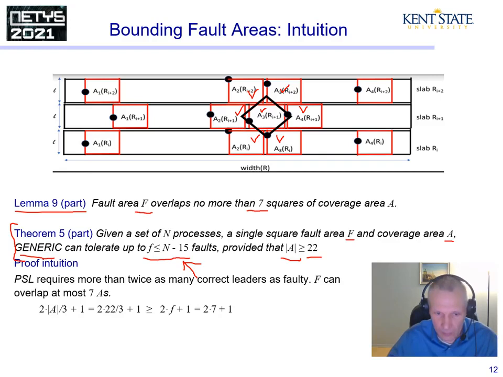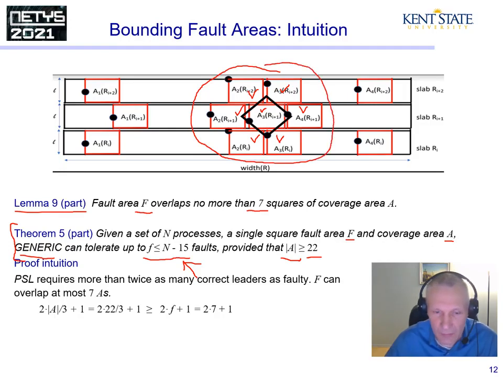Why is that so? Well, the fault area F may potentially provide faulty leaders for up to 7 coverage areas here. However, PSL would still work correctly provided that more than 2/3 of the processes are correct. So the number of correct leaders needs to be 2 times 7 plus 1, which is